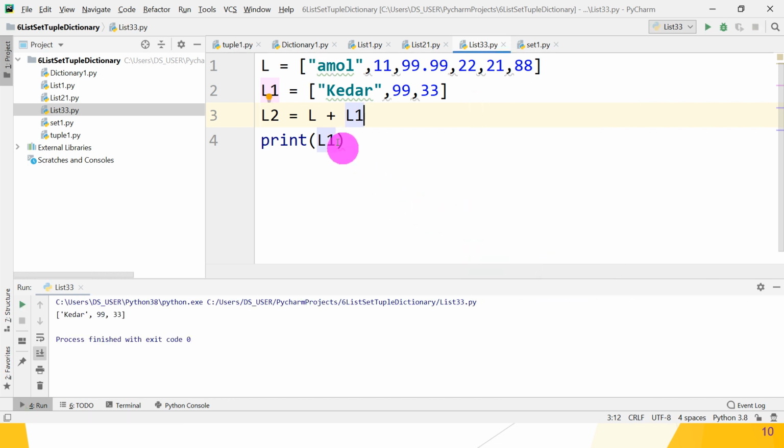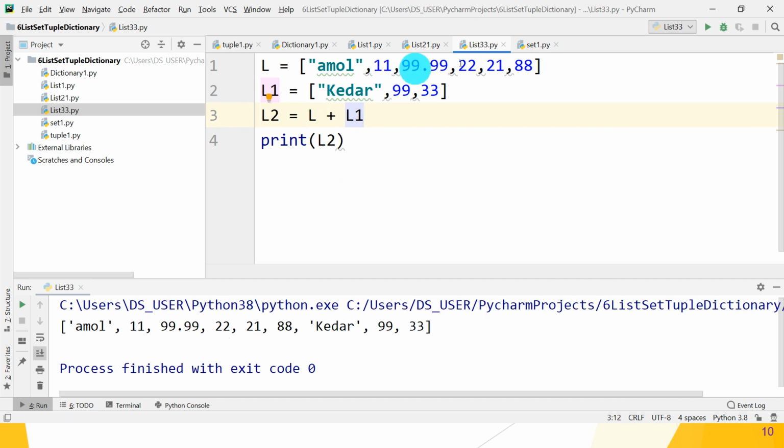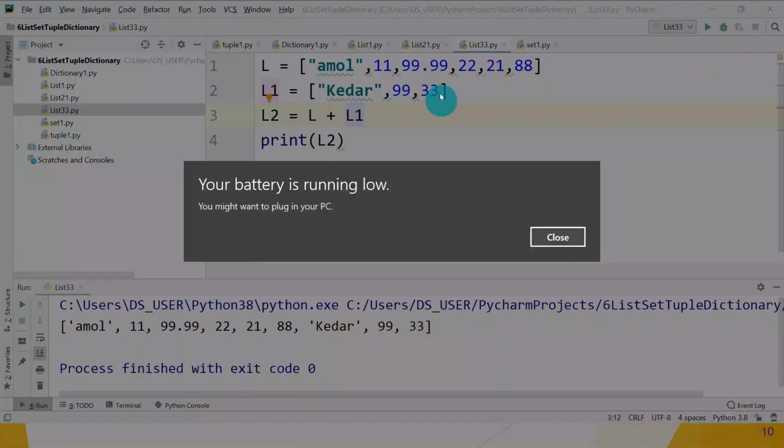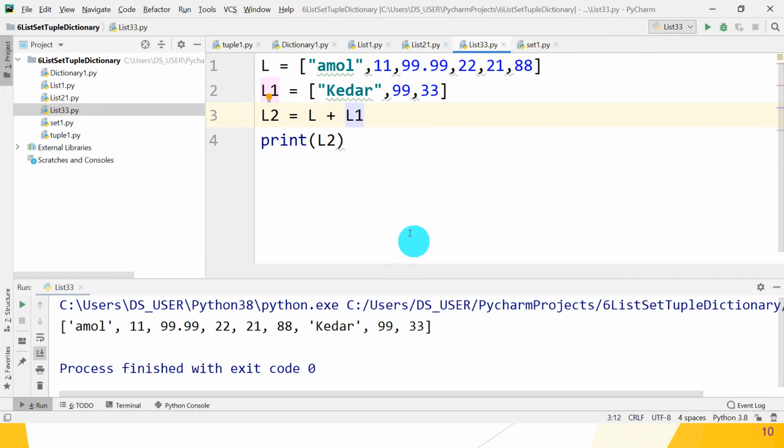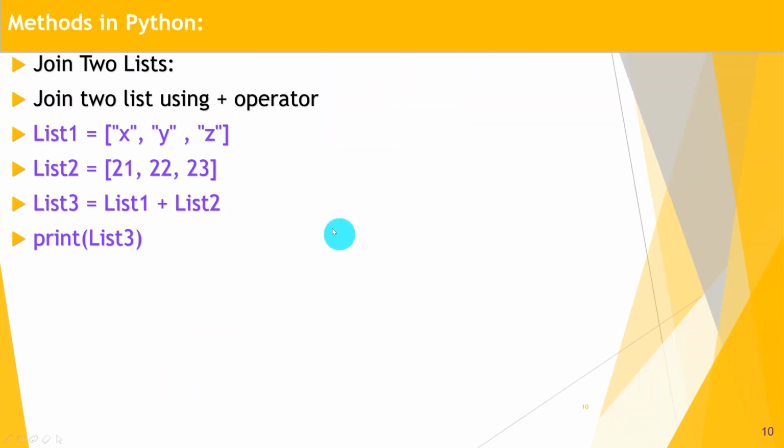What do we have to print? L3? No, L3 is not present, L2. Run it. Great. What does it give you? Amol 288, and after that Kedar 99 and 33. Great, guys. I hope you understand that part very well. Next, after that, joining. Okay, let's stop here.